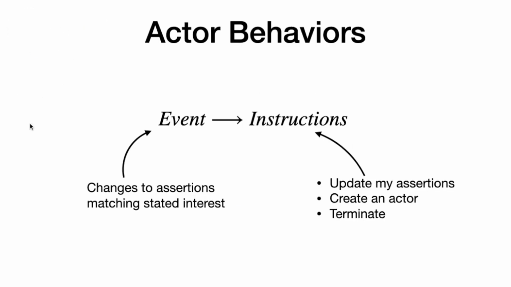To this point, I've been talking about dataspaces as configurations of actors, but ignoring the internal behavior of such actors. The dataspace models each actor as a pure function, so we can think of them as just terms in a lambda calculus. The signature for each actor is a function consuming information on updates to assertions that match its subscriptions and producing instructions to be interpreted by the system.